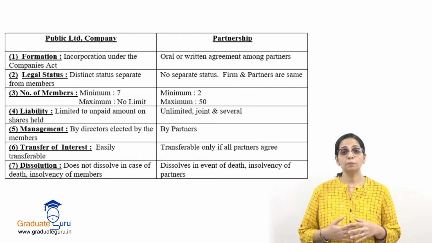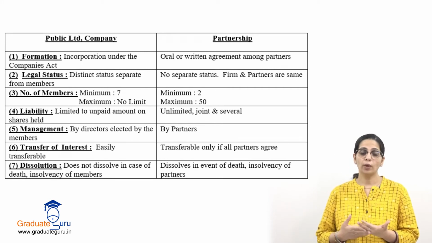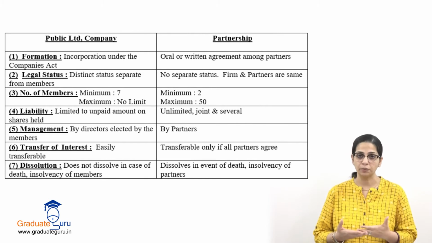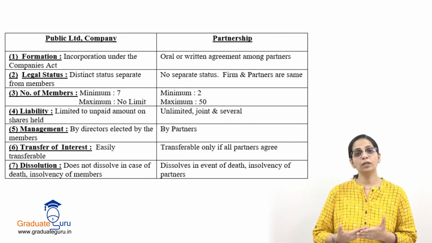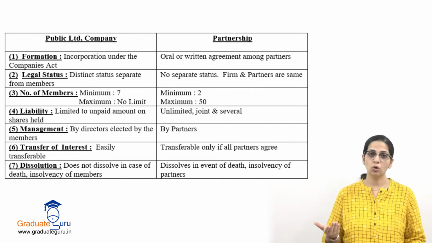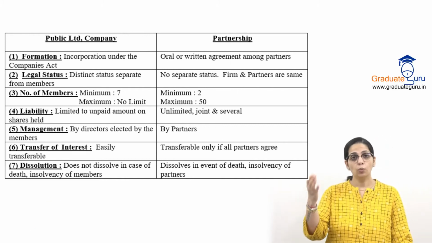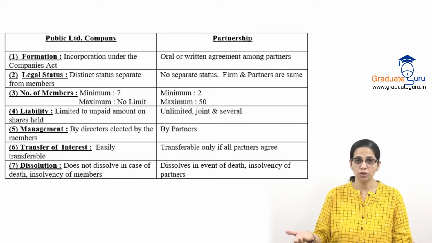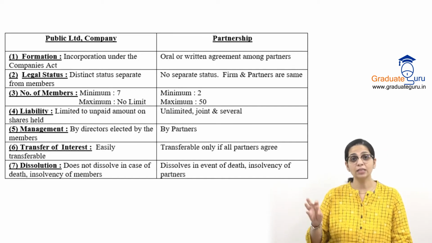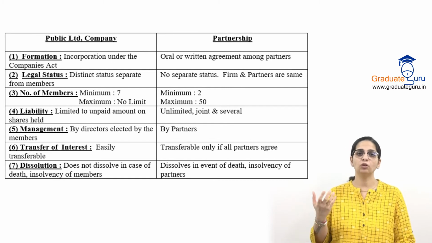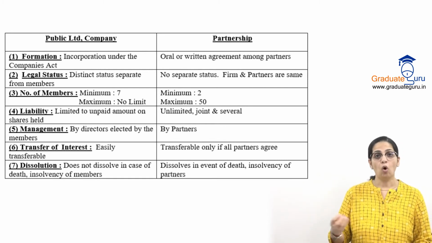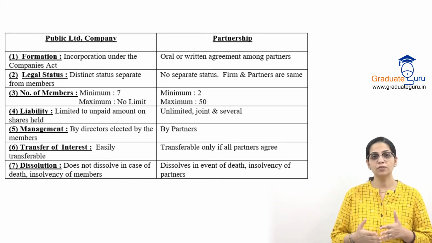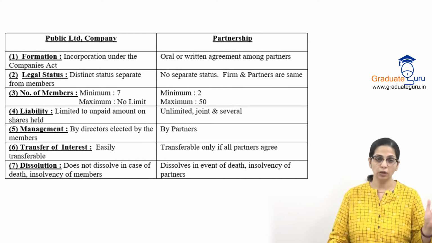Even if a person becomes insolvent, what is insolvency? When a person cannot pay off his liabilities, he is called an insolvent or a bankrupt. So when a person becomes insolvent, in that case also his shares will be transferred to somebody else or his shares will be cancelled at the most, but that will not affect the existence of the company. Just because one or two shareholders have died or become insolvent or are not capable of looking after themselves, that does not affect the business of the company.